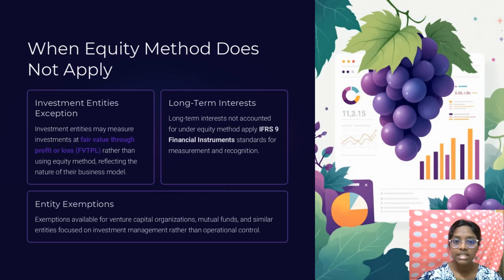For example, if a mutual fund owns 25% of a stock, it simply reports the market value of those shares. Next is long-term interest. Here, other long-term financial relationships, like associated companies, are handled.